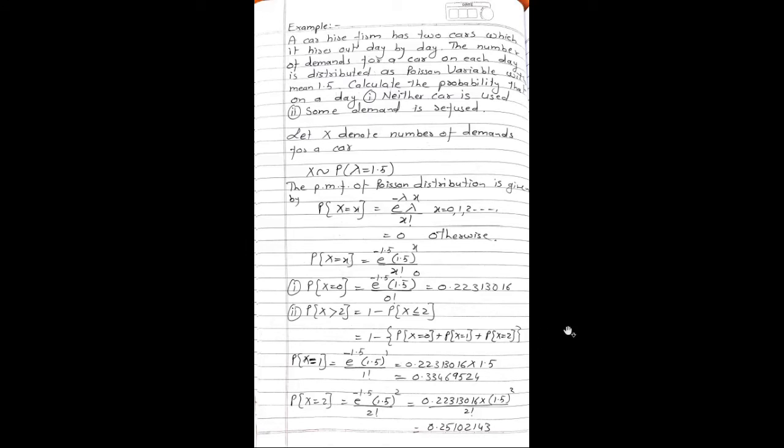Next example. A car hire firm has 2 cars which it hires out day by day. The number of demands for a car on each day is distributed as Poisson variable with mean 1.5. Calculate the probability that on a day, first part of the problem, neither car is used. Second part of the problem, some demand is refused.